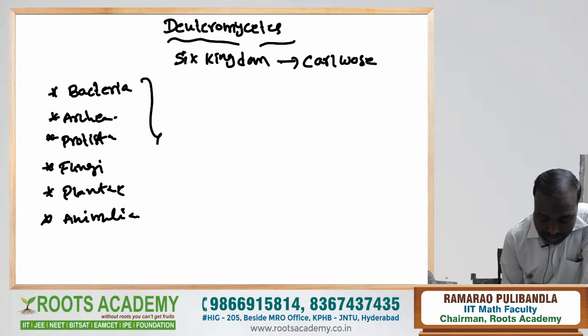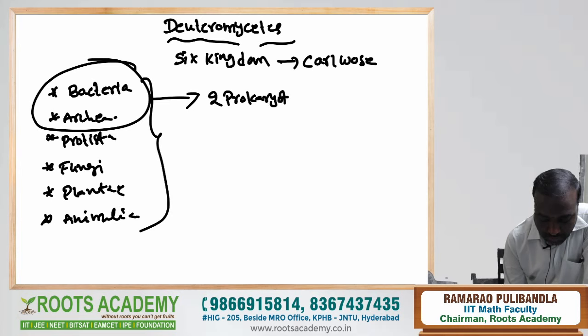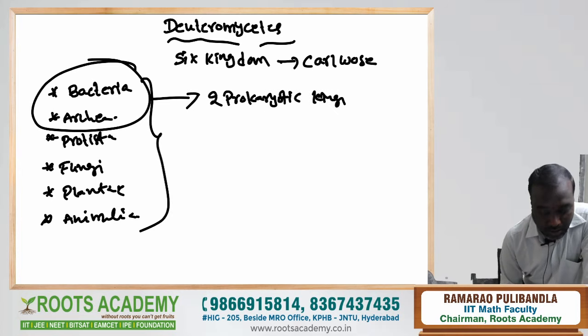All these are the six kingdoms. Among these six kingdoms, prokaryotic kingdoms are two, and four are eukaryotic kingdoms.